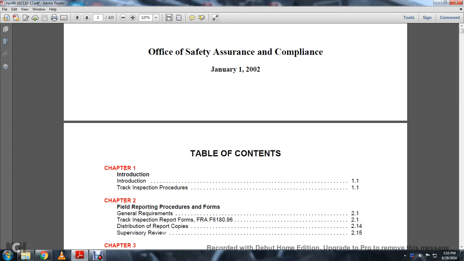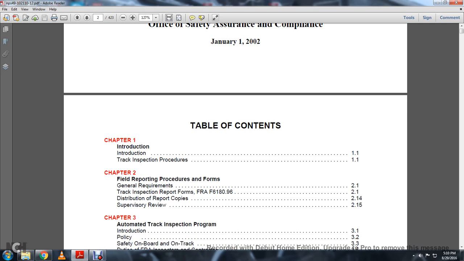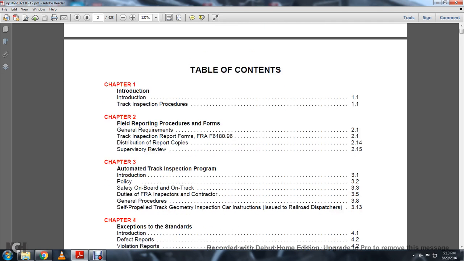Chapter 1, Introduction, Track Inspection Procedures. Chapter 2, Final Report, Procedure Forms, General Requirements, Track Inspection Report Forms, FRA F6180-96, FRA F6180-96, distribution of report copies, suppliers of review.